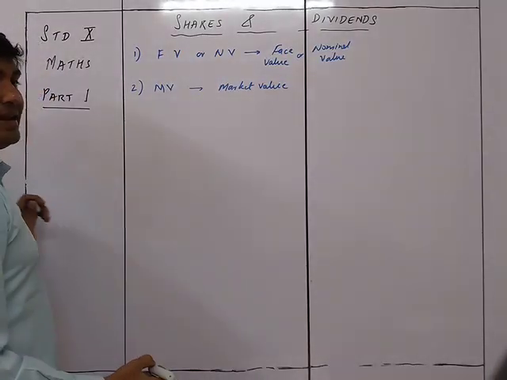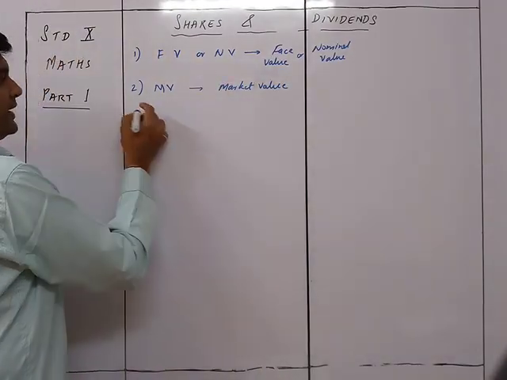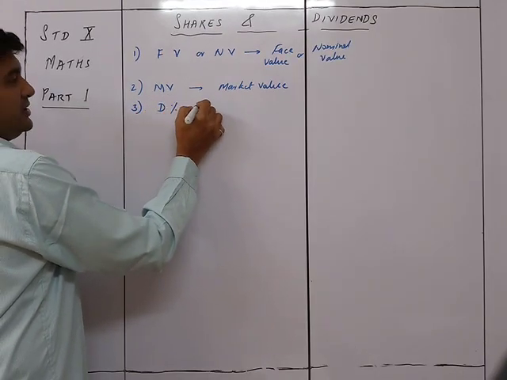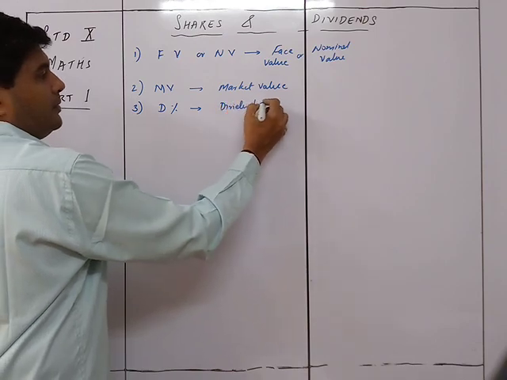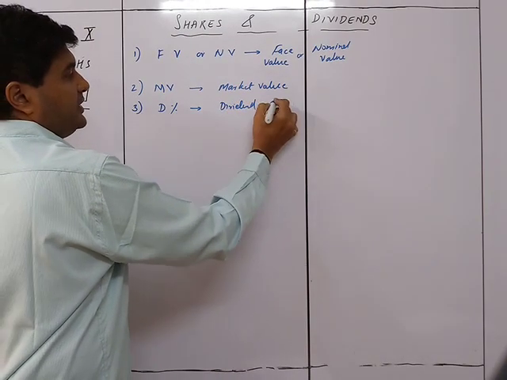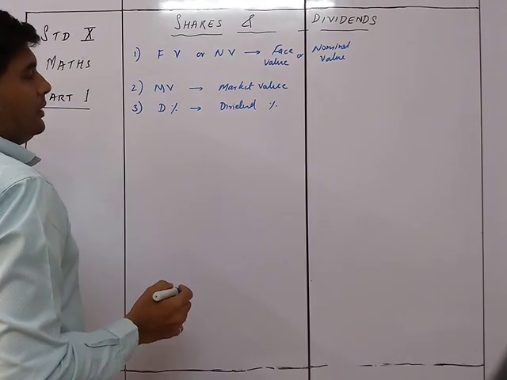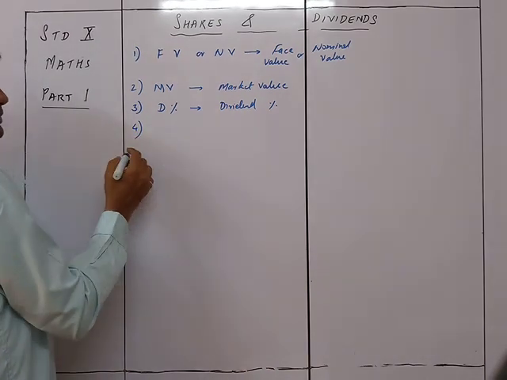That is nothing but the selling price of that particular thing at that particular point. Of course, both of these are in rupees. Third, D percentage is dividend percentage. Now we will write down the formula.